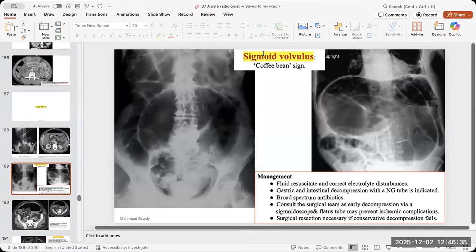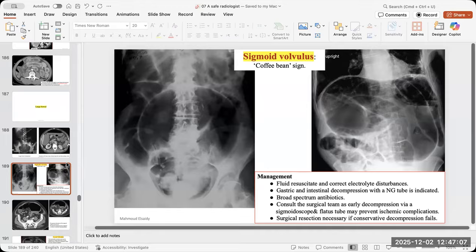How to differentiate between the sigmoid and the cecal? The sigmoid has classic signs on the X-ray like the diverging lines to the pelvis. There is a dilated descending colon. There is paucity of gas in the pelvis. So coffee bean appearance and this stuff. Sigmoid volvulus can occur and recur in old patients with redundant sigmoid. So they might try first with a rigid sigmoidoscope to relieve the volvulus.